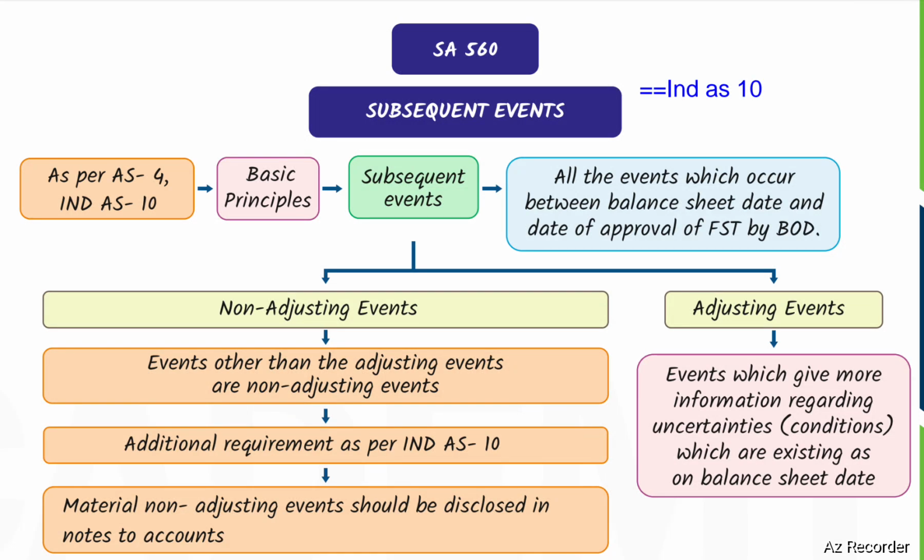SA 560, Subsequent events. The relevant applicable Ind AS is Ind AS 10. Subsequent events are the events which occur between the balance sheet date and the date of approval of financial statements by the Board of Directors. Subsequent events are of two types: non-existing events and existing events. Non-existing events: events other than the existing events are non-existing events.